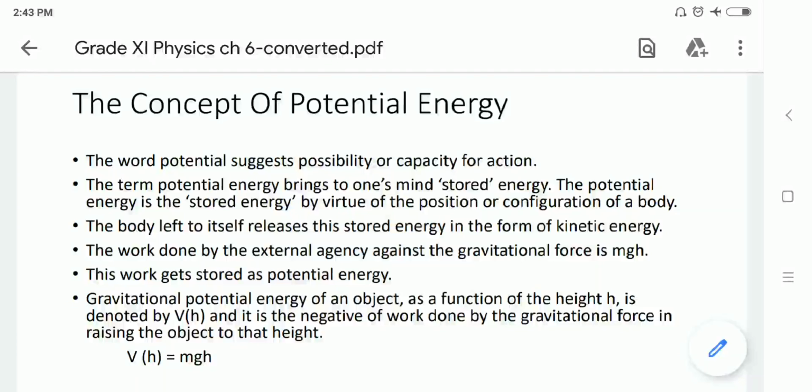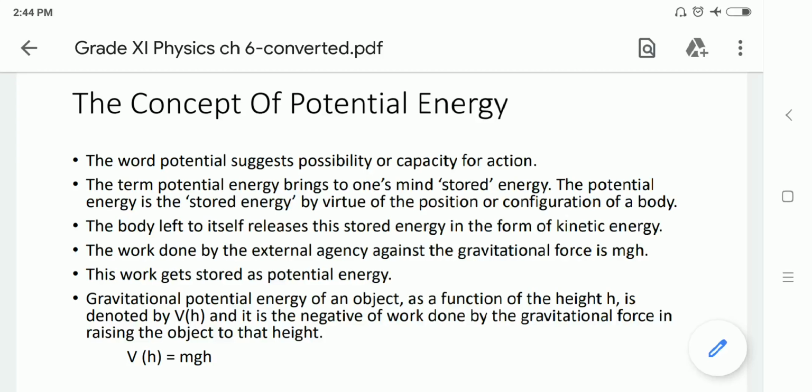Potential means possibility or capacity for action. This potential energy is a stored energy. Potential energy is the energy stored by virtue of position or configuration of a body. This body, left to itself, releases this stored energy and gives you the kinetic energy. Based on that kinetic energy, work will be done by the external force or gravitational force.